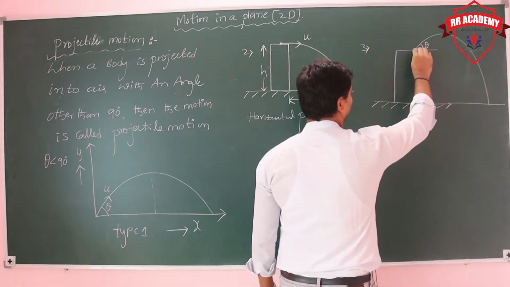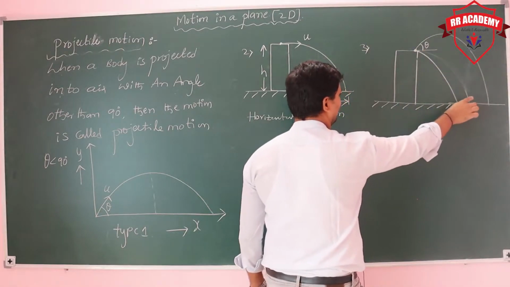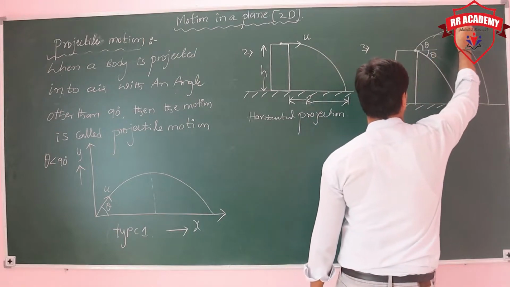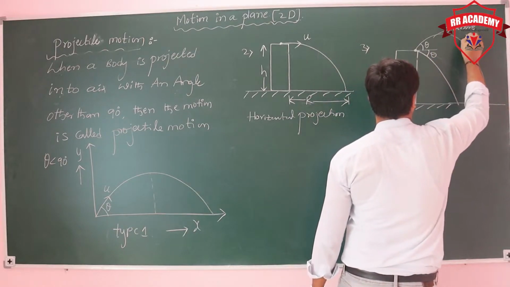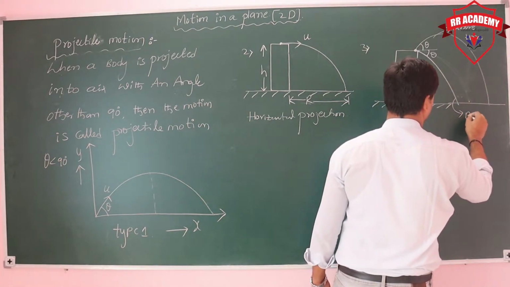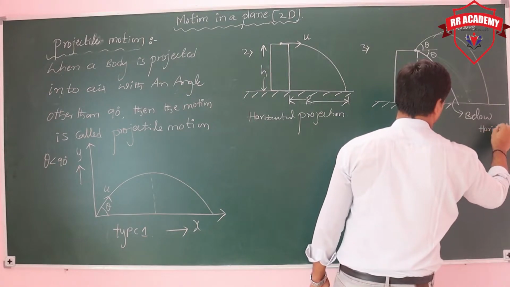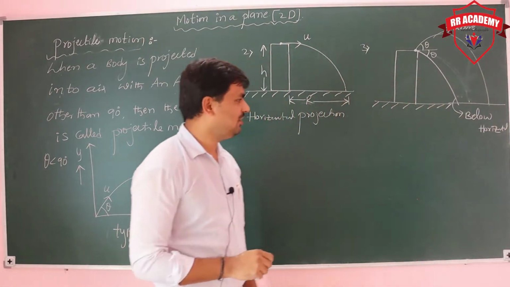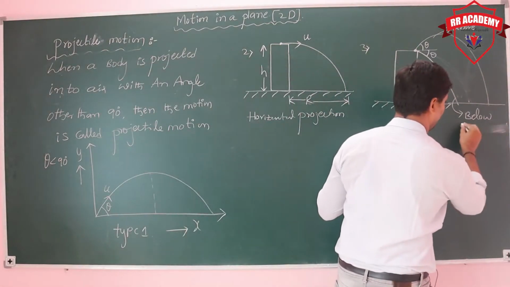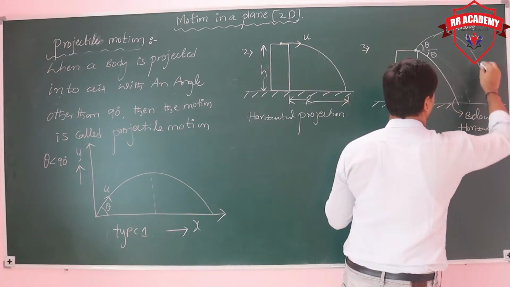And if you project like this, we name it below the horizontal.